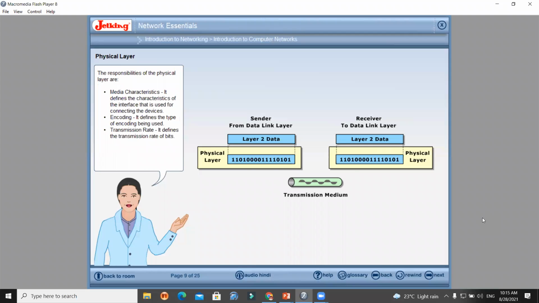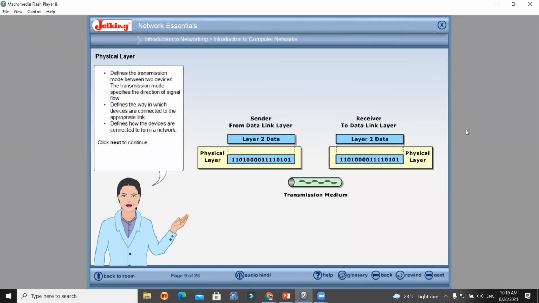The responsibilities of the physical layer are media characteristics. It defines the characteristics of the interface that is used for connecting the devices. Encoding. It defines the type of encoding being used. Transmission rate. It defines the transmission rate of bits.